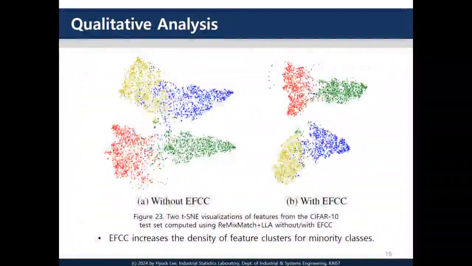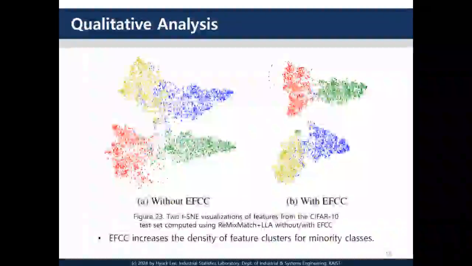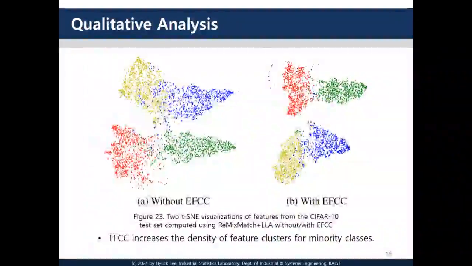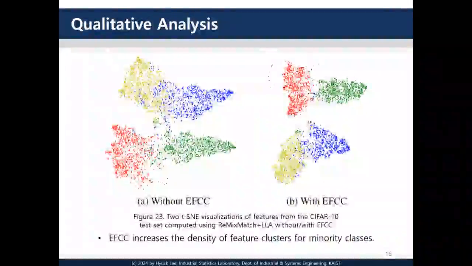In the left figure, minority class samples are very sparse and often overlap with majority class clusters. In contrast, in the right figure with EFCC, minority class samples form denser clusters and fewer minority class samples overlap with majority clusters. These results confirm that EFCC effectively densifies minority class representations in the feature space, enhancing class separability.